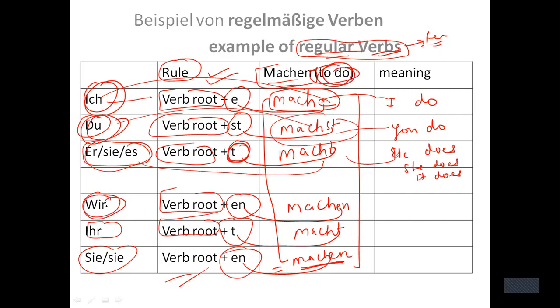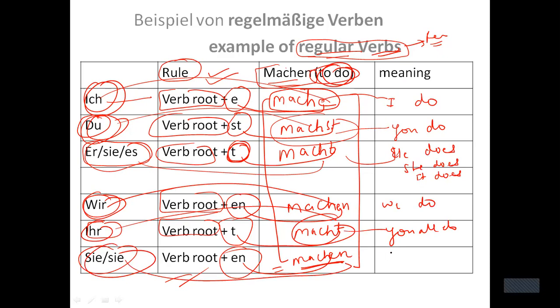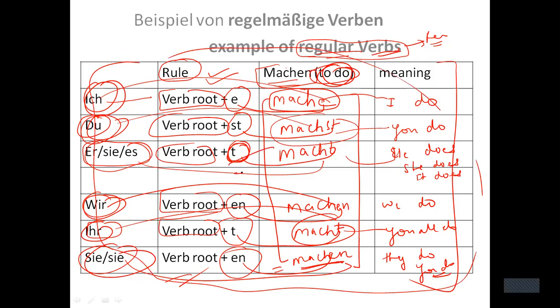So if I write wir machen, then it will give you the meaning of we do. If I write ihr macht, then it will give you the meaning of you all do. Similarly here, if I write sie machen, it will give you the meaning of they do or you do. This we have already discussed when we were doing regular verbs. So there was nothing new here, right?